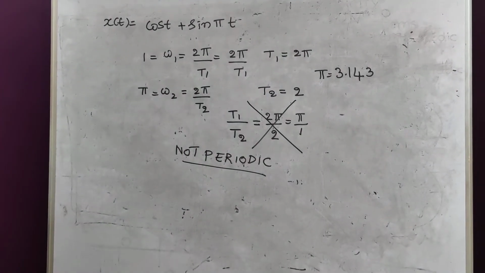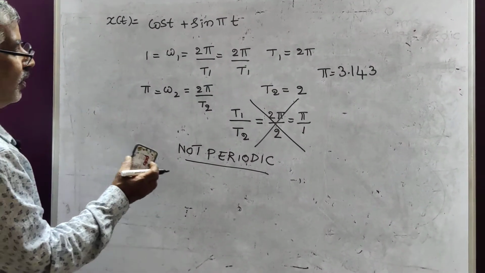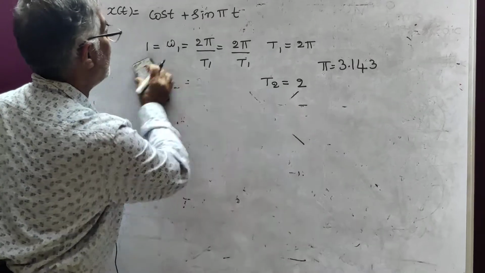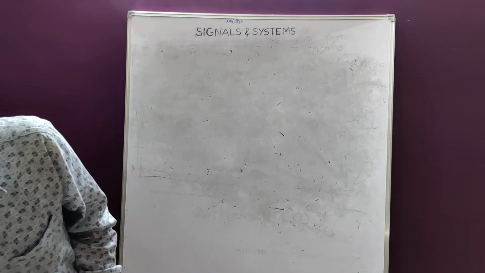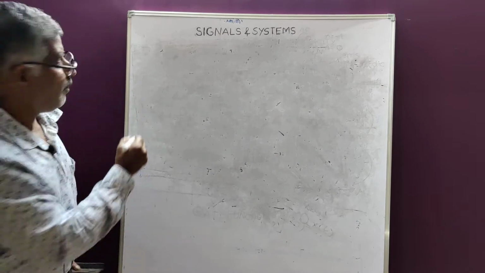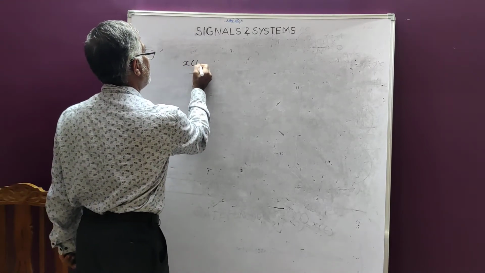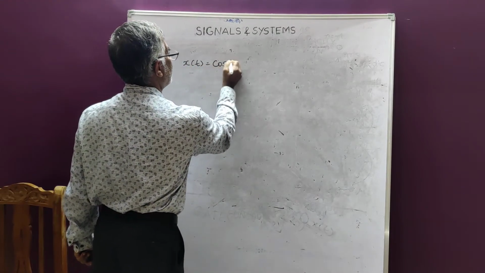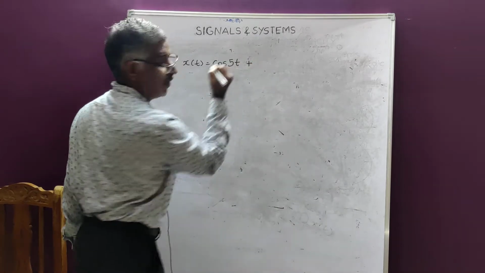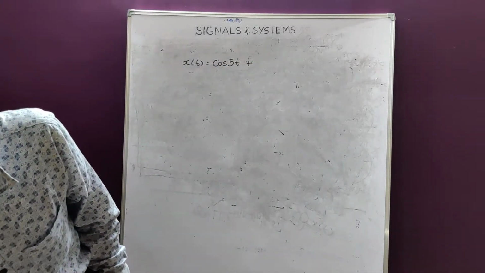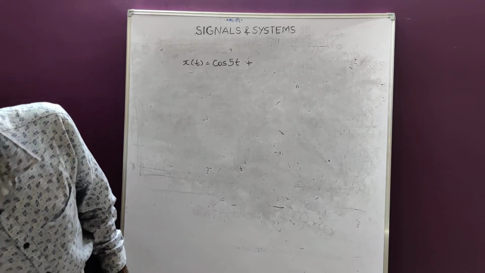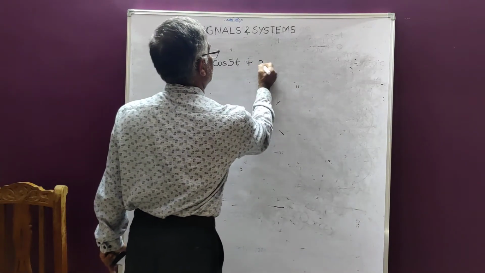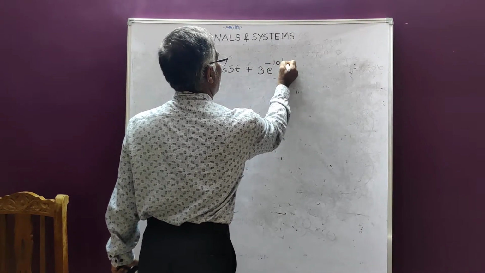Now I will take up the last problem. The last problem is xt equal to cos 5t plus 3e power minus 10t.